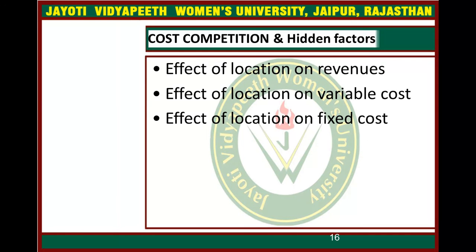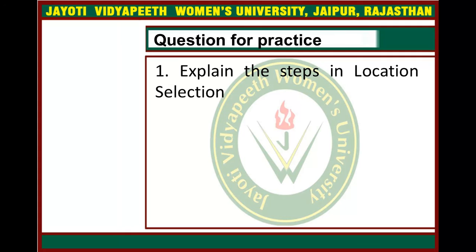Now we come to the cost competition and hidden factors: the effect of location on revenues, these are the hidden factors, and the effect of location on variable cost and the effect of location on fixed cost. So there are basically three things that this cost competition and hidden factors topic is based on: revenues, variable cost, and fixed cost.